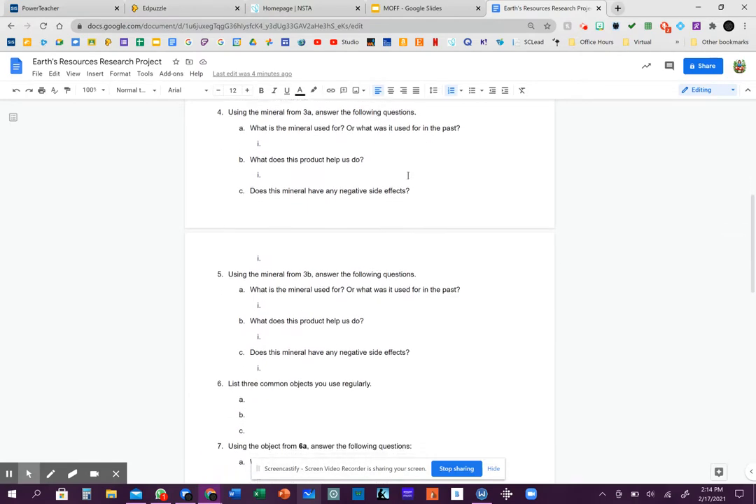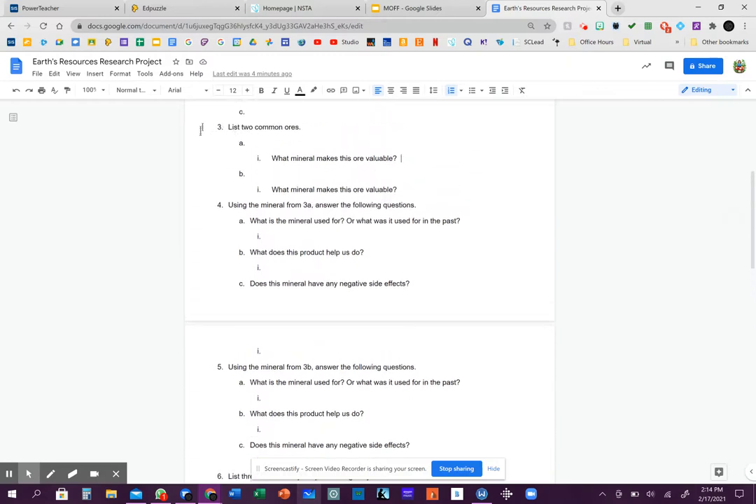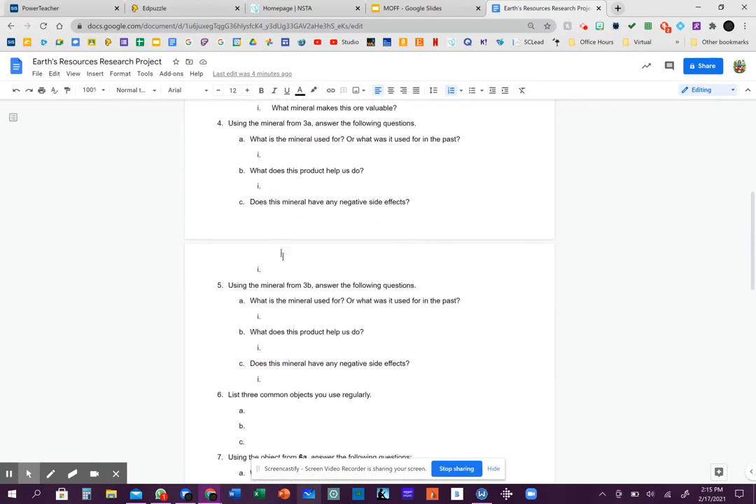Number 4 says use the mineral from 3A to answer the following questions. So you're going to have to use your answer from up here to help you answer number 4. It says from 3A, so you're using the mineral that you have in that spot to answer this question. It says, what is the mineral used for, or what was it used for in the past? So if we talk about aluminum, it is used in tinfoil. We use it to cover up our food before we put it in the fridge. This helps us keep our food fresh and keeps it from running all over the refrigerator.